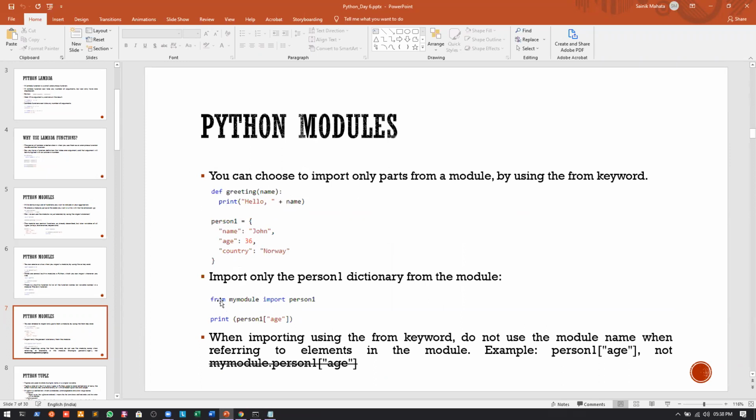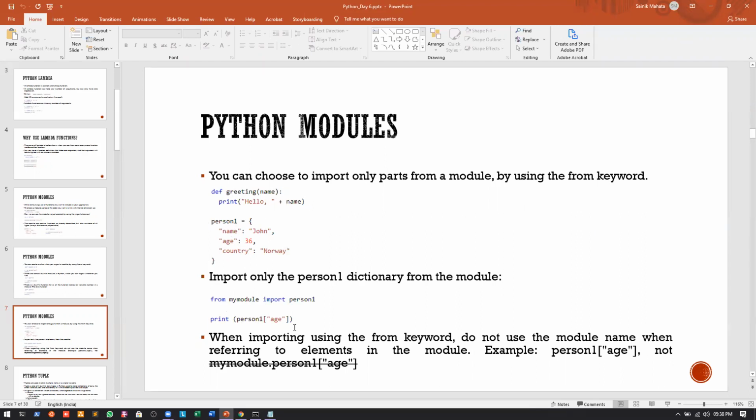Here you can see that either we can write import my module as mx, for example, and then from mx import person1, or if you want to use the full name, you can write my module. So we are writing from my module import person1. We are not importing the greeting function, but the dictionary called person1. After doing this, we can print the person1 age.